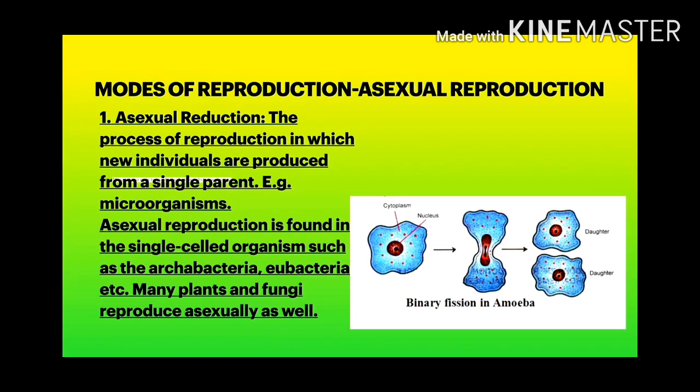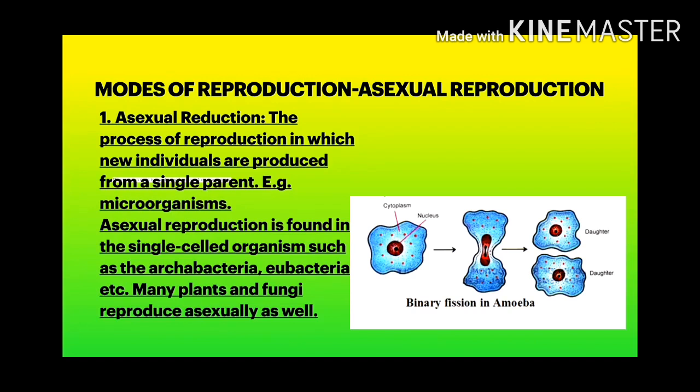You have learnt about binary fission in amoeba. It is depicted in the picture here. During this process, daughter amoebae are produced by binary fission. This is a kind of asexual reproduction. In this, only a single parent is involved. There is no need of male and female parents. Only a single parent will be able to do the process of reproduction. Is it clear?